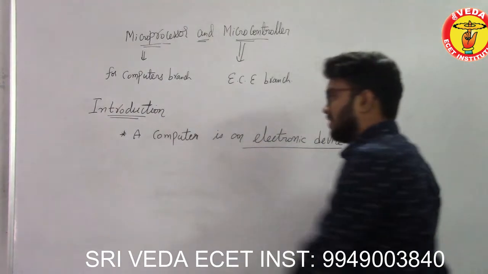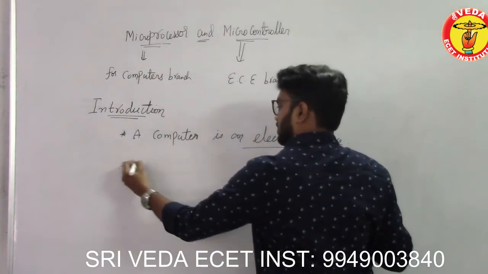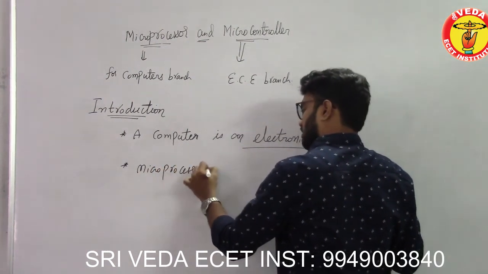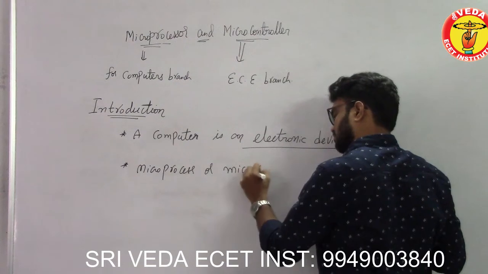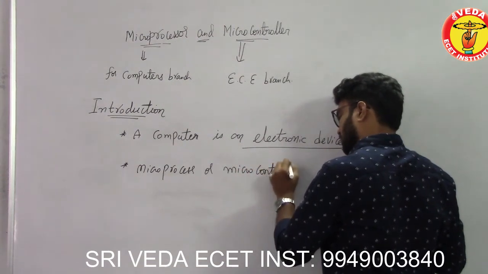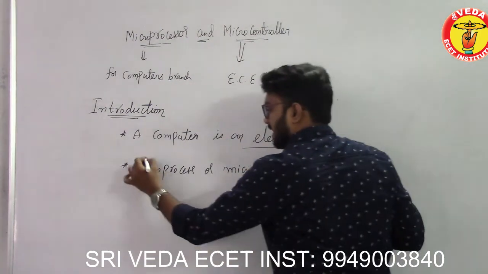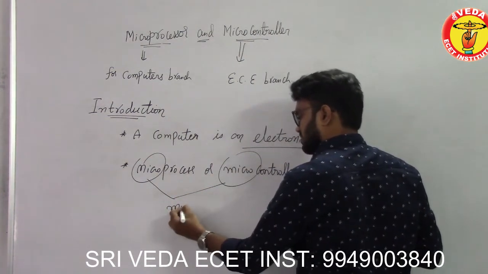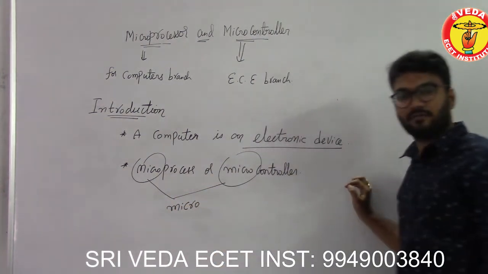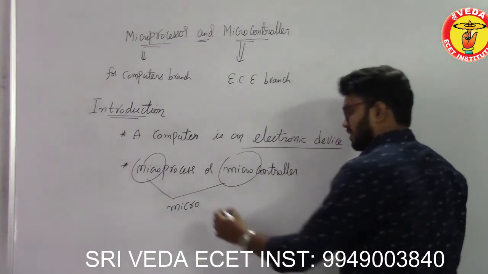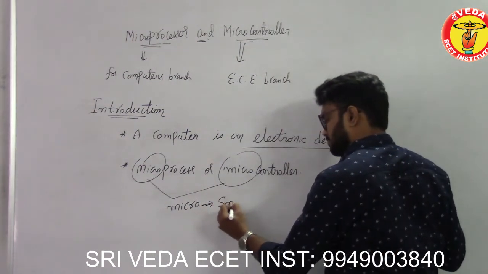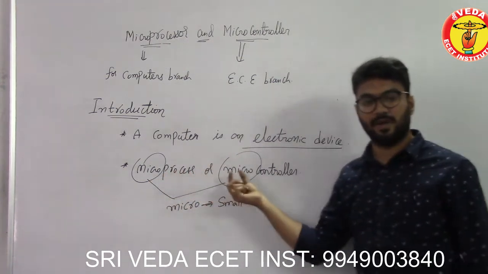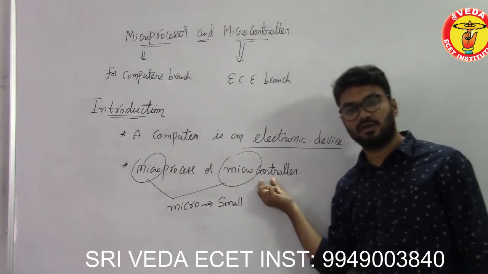So this is an electronic device. Here, microprocessor or microcontroller, both have the name micro. What is the meaning of micro? Micro is nothing but small. When we say microprocessor, it is a small processor. Microcontroller is nothing but a small controller.